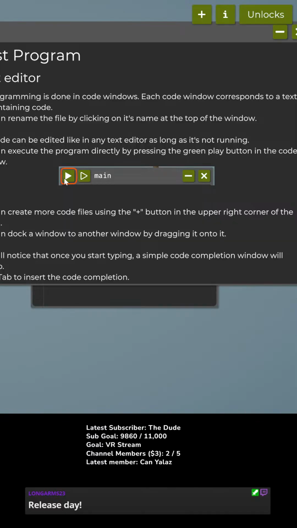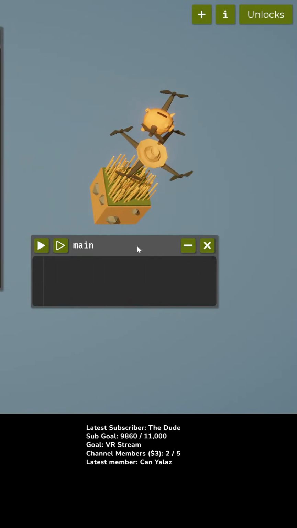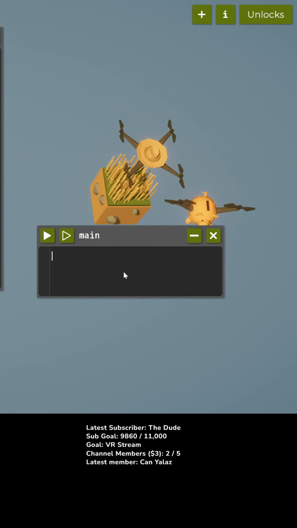Like that. You can create more code files using the plus button in the upper right corner of the screen. That would be this one here, okay? You can dock a window to another window by dragging onto it. You will notice that once you start typing, a simple code completion window will pop up. Press Tab to insert the code completion. Okay, well, here we go. We've got our main window.